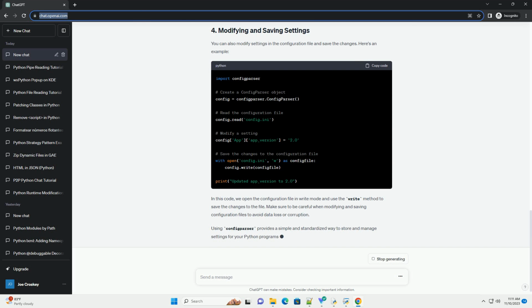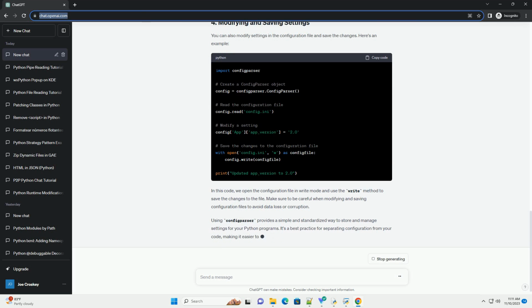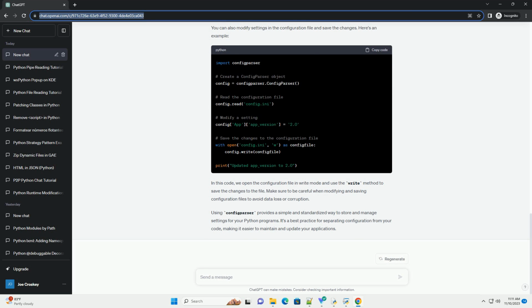Here's an example of a basic configuration file named config.ini. In this example, we have two sections, database and app. Each section contains key value pairs that represent settings related to the database and the application.